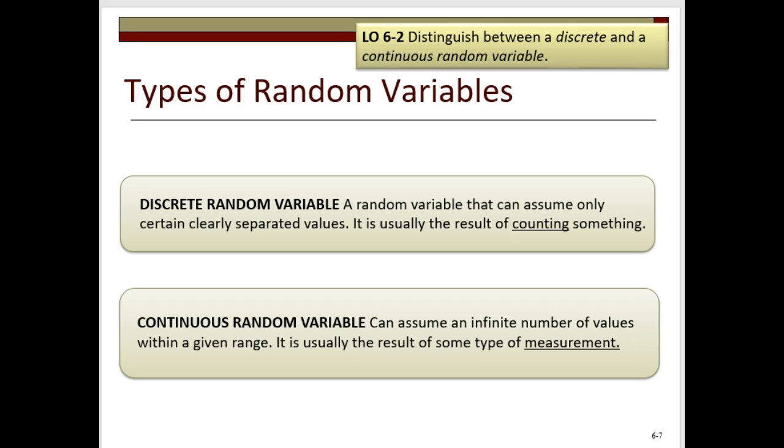Earlier, we defined a random variable as an observation, a quantity, or a number resulting from an experiment that by chance can assume different values. Random variables are classified as either discrete or continuous. A random number that can assume only certain clearly separated values, usually the result of counting something, is known as a discrete random number. Random numbers that can assume an infinite number of values within a range, usually the result of some type of measurement, are known as continuous random numbers.